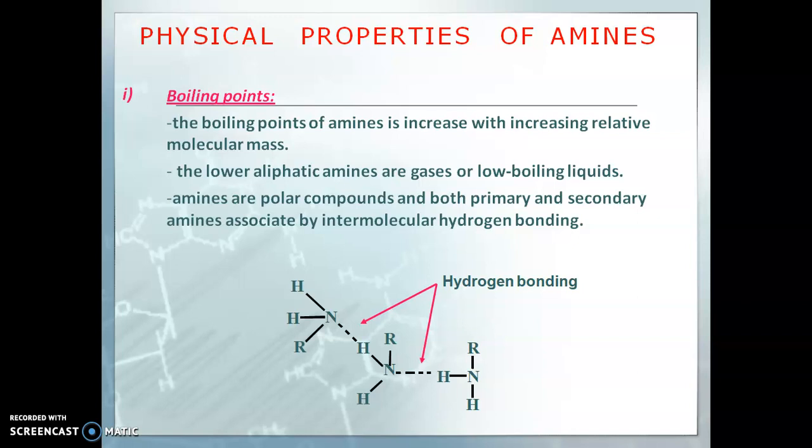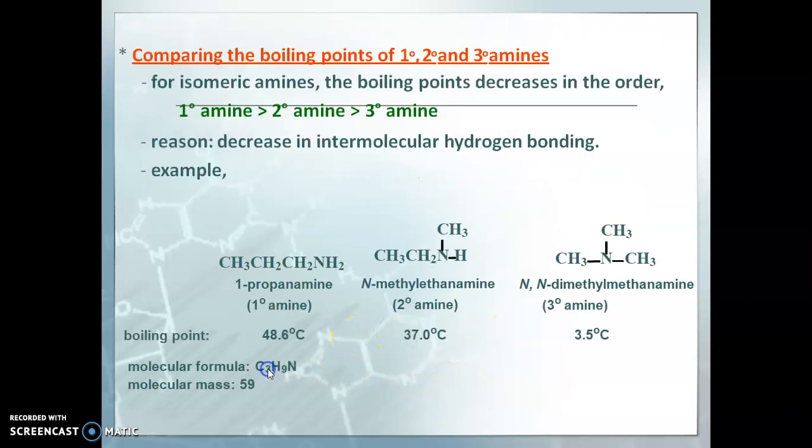Amines are polar compounds, and both primary and secondary amines associate by intermolecular hydrogen bonding. Here you see this is one amine group, this is second and this is third. So the nitrogen of one amino group shows hydrogen bonding with another.